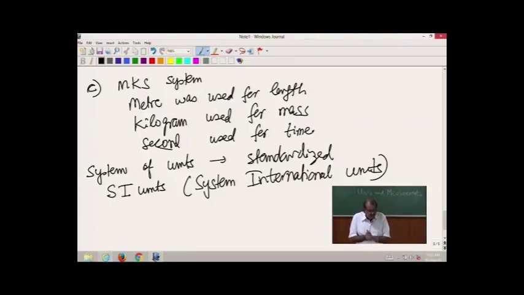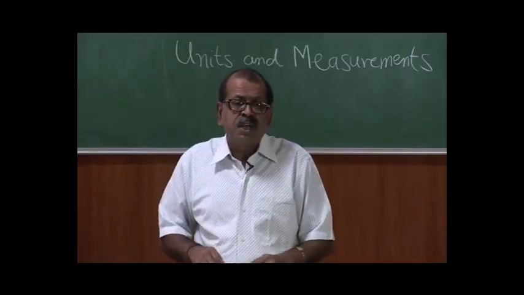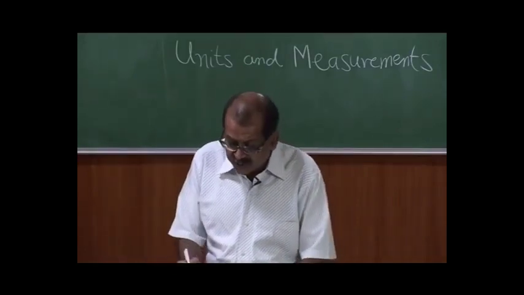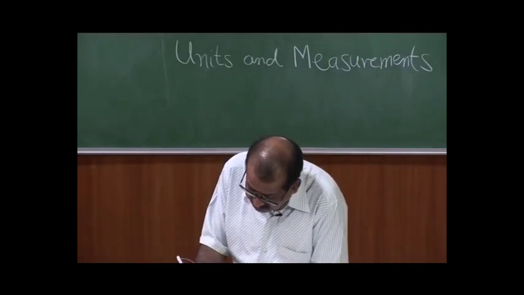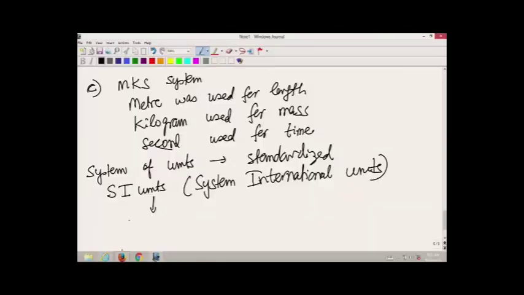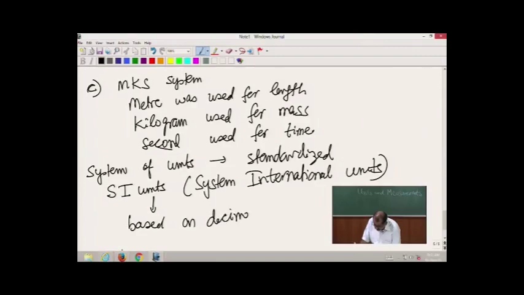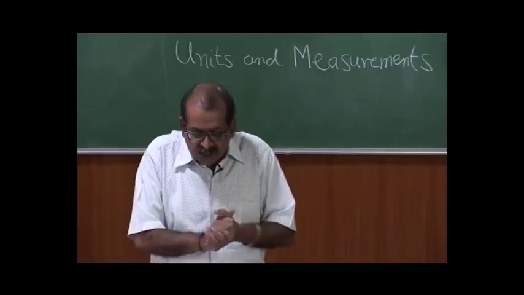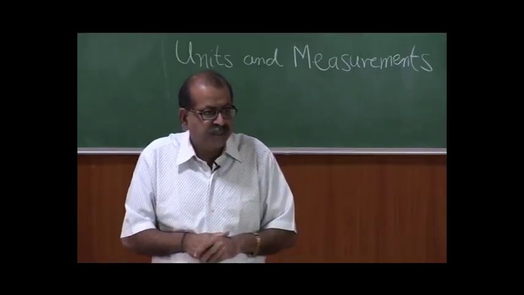In scientific, technical and commercial work in the world, we normally use SI units. One of the basic advantages of SI units is that they are based on the decimal system, so the conversions work in factors of 10. Therefore, it is easier to use SI units.